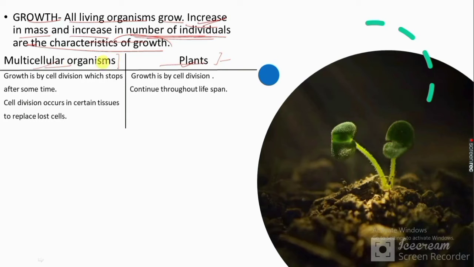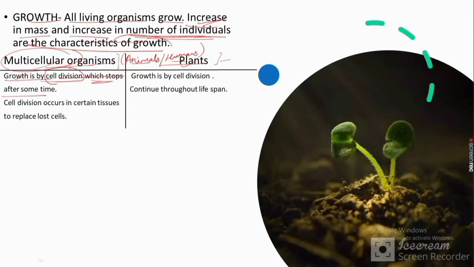Multicellular organisms like animals or humans. Growth is by cell division, which stops after some time. In multicellular organisms like animals and humans, their growth is done by cell division, but this cell division temporarily stops after some time.